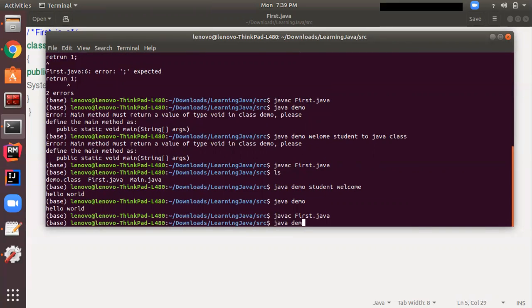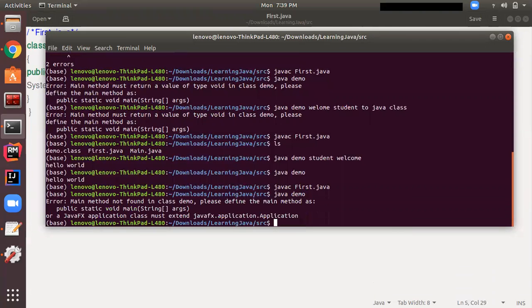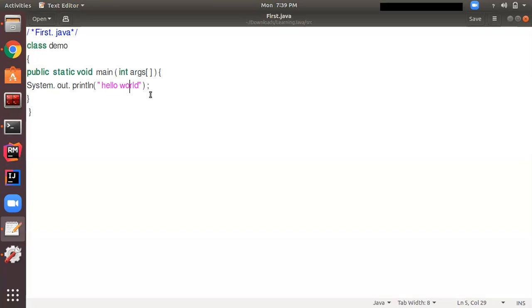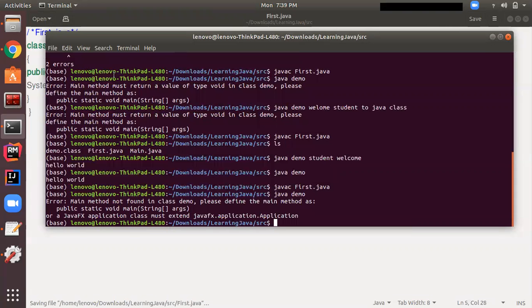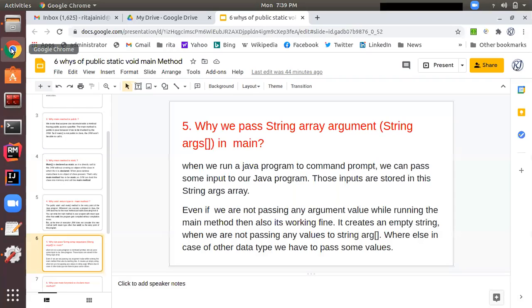No compilation error, but if I run it, it gives the error: main method not found in the class, please define the main method as public static void main. So it is compulsory to pass the argument array of type string. Okay, so let's change it back to string. I'm saving it.